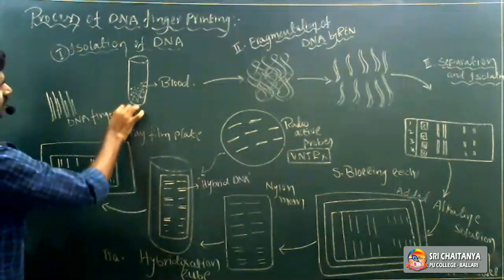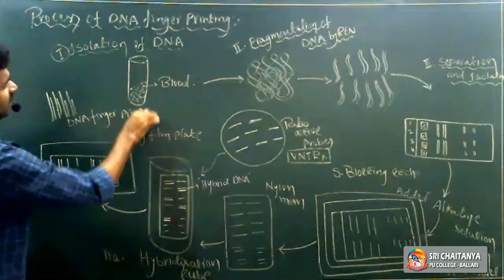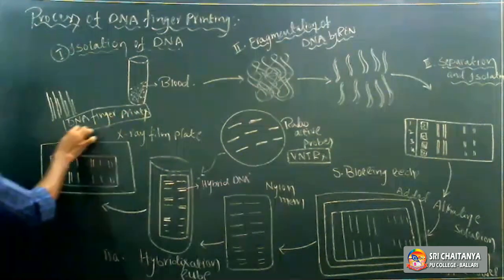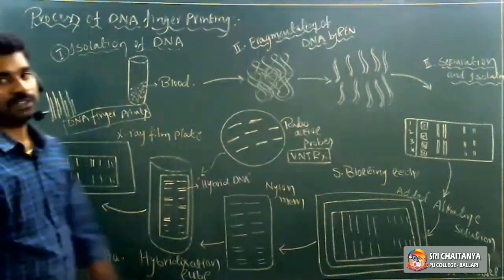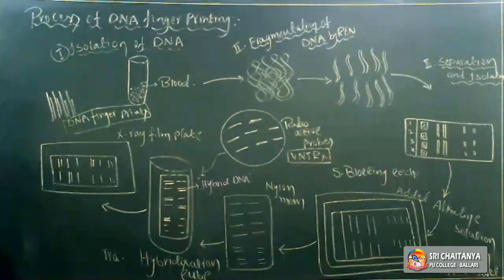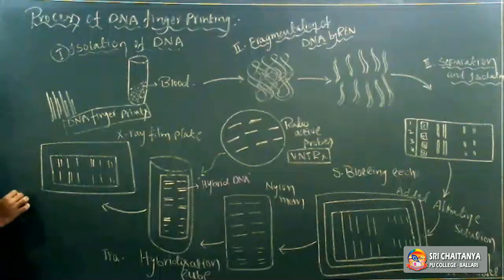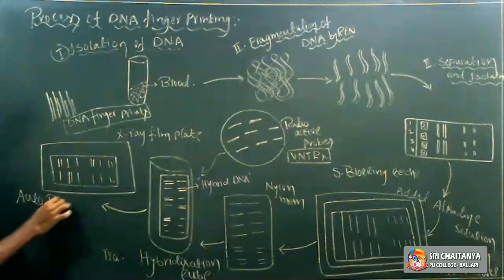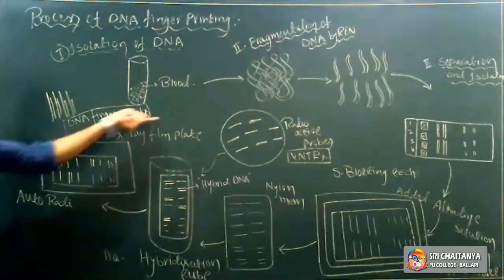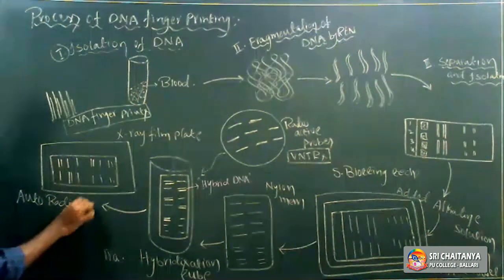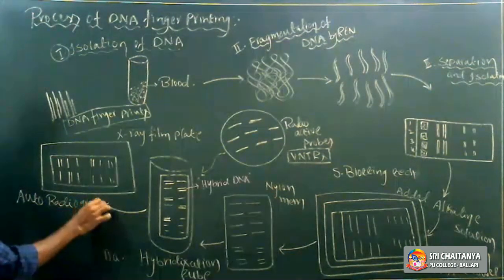Based on the DNA fingerprints, we can easily solve parental disputes and easily identify criminals, right? So these are the major steps involved in the DNA fingerprinting procedure. This technique is considered the autoradiography technique. Developing DNA fingerprints on an X-ray film plate is called autoradiography.